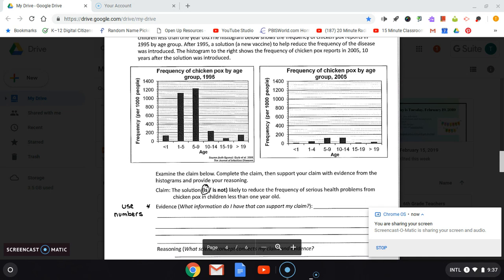So you have 2 different histograms. The first one on the left says frequency of chickenpox by age group 1995. And the one on the right says frequency of chickenpox by age group in 2005, so 10 years later. What do you notice about that? You're going to use this information to answer some questions below.